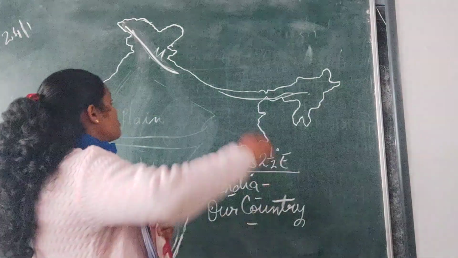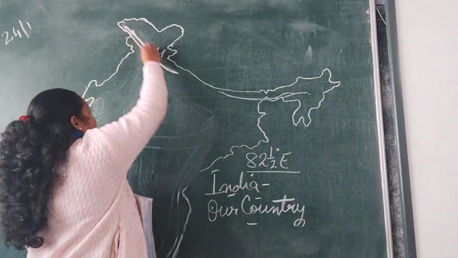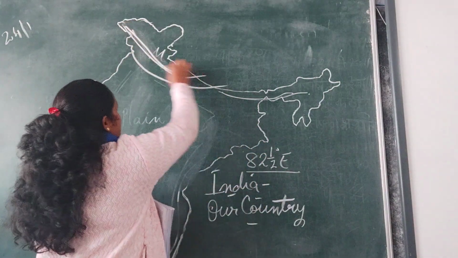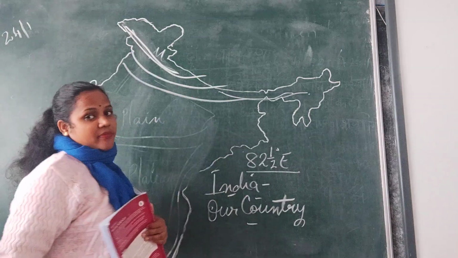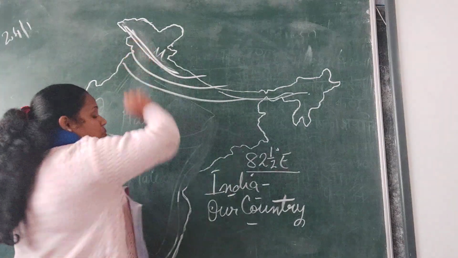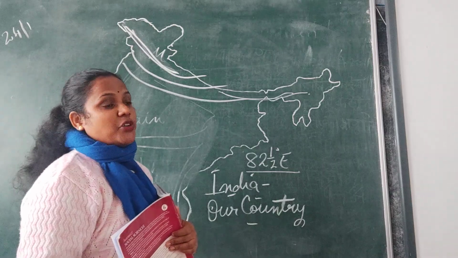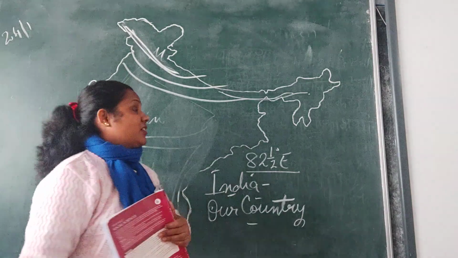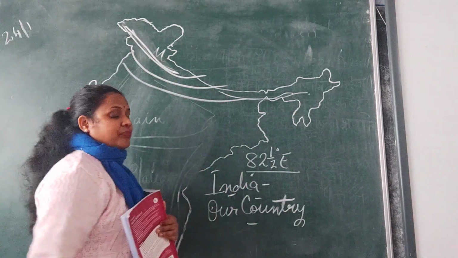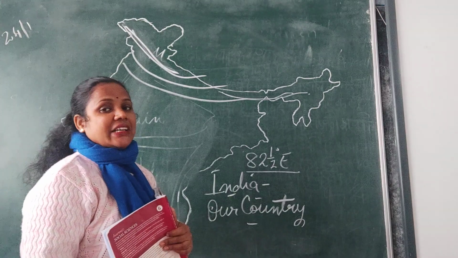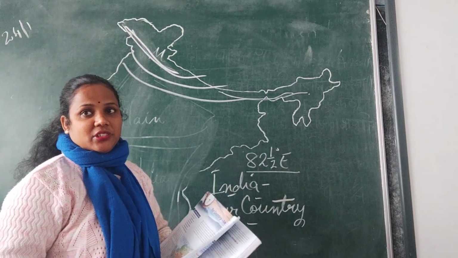So the highest one, you have got one range, second range, third range. The upper one, which is very high, where you will find Mount Everest, is called Himadri or Greater Himalaya.